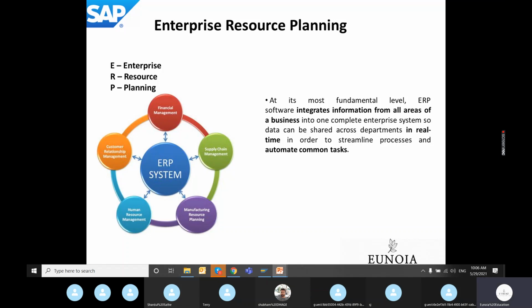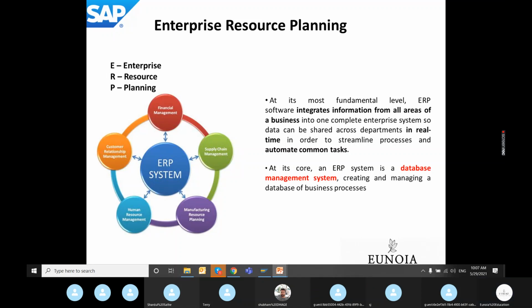An ERP system is nothing but a combination of all these modules, and an enterprise comprises the departments shown in the diagram. As I said, at its core, ERP is nothing but a database management system.